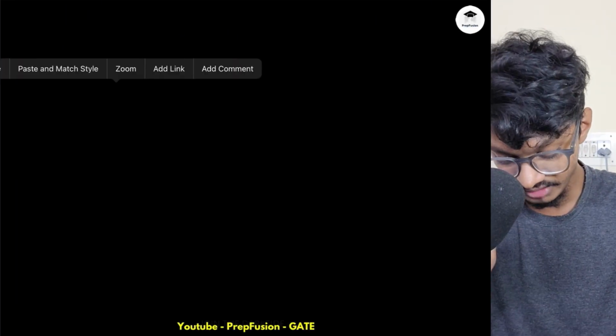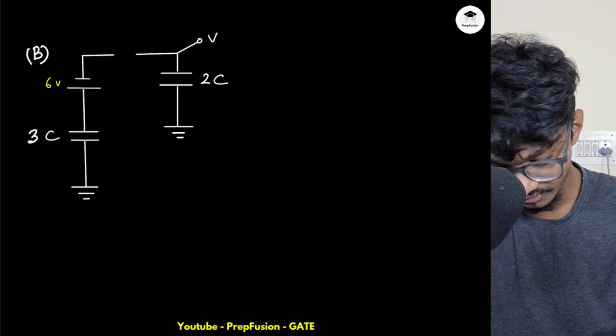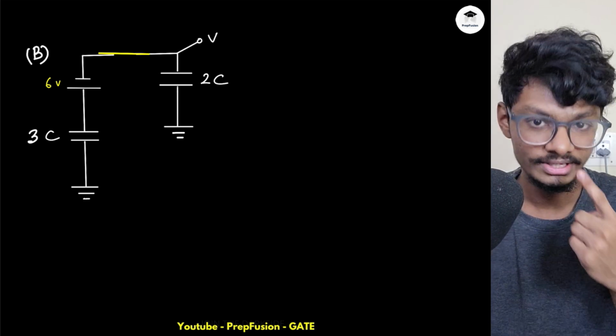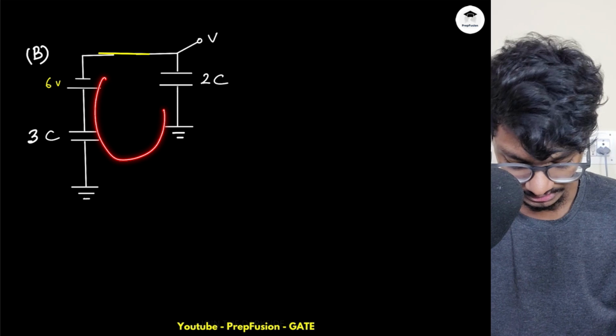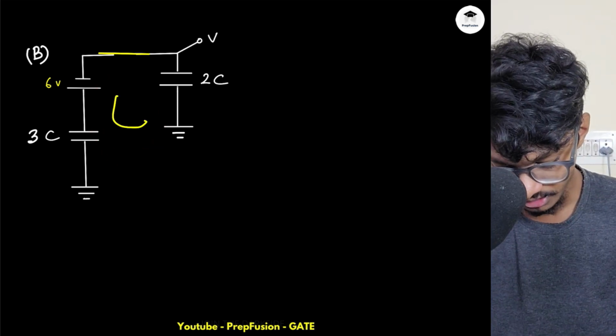Now if the values of the capacitors change, the voltage developed will also change. What do I mean by that? Again, impulse current will flow as this switch is closed. So what is the direction of the impulse current? The direction of the impulse current will be like this, because it will flow out from the positive terminal of this voltage source. So the direction of the current will be like this.